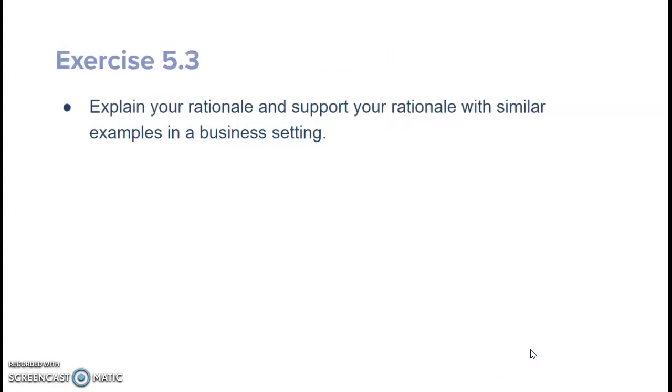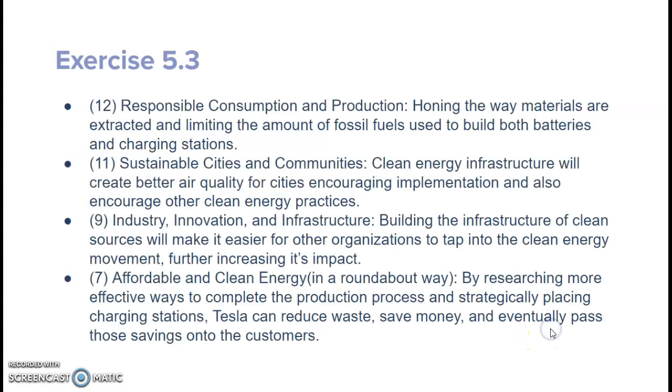So then we were asked to explain our rationale and support the rationale with similar examples in the business setting. So for the responsible consumption and production, we said that honing the way materials are extracted and limiting the amount of fossil fuels used to build both battery and charging stations would lower the carbon footprint of Tesla and also other EVs as they create their charging stations.